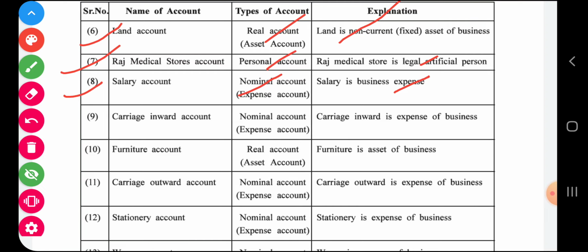Some accounts are very easy to understand. Carriage inward, expense, therefore nominal.